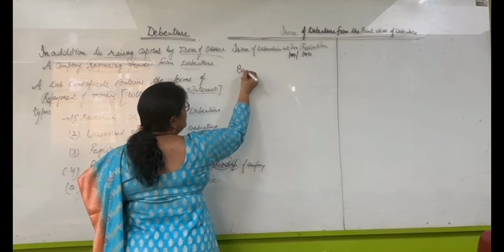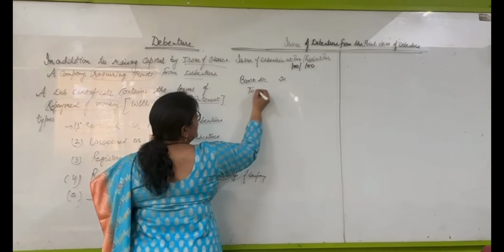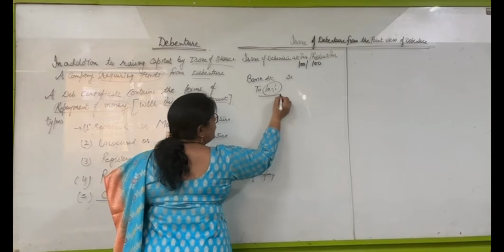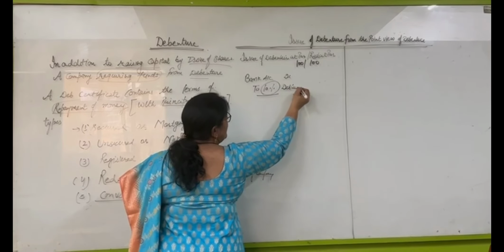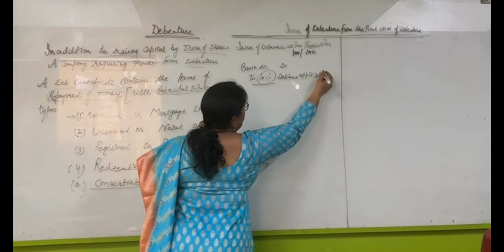Then bank account debit to 10% debenture application and allotment.